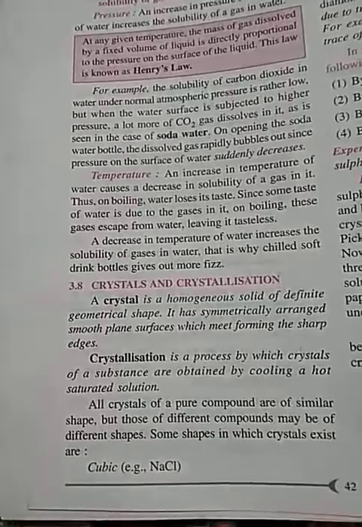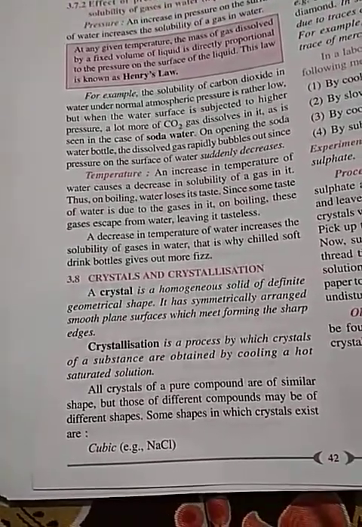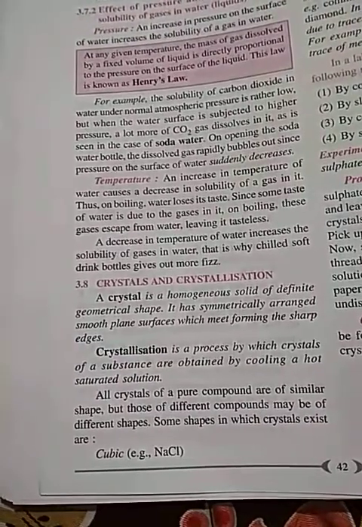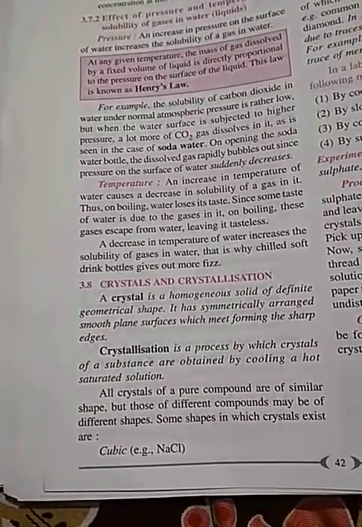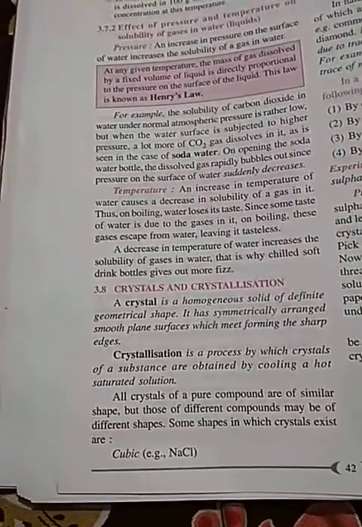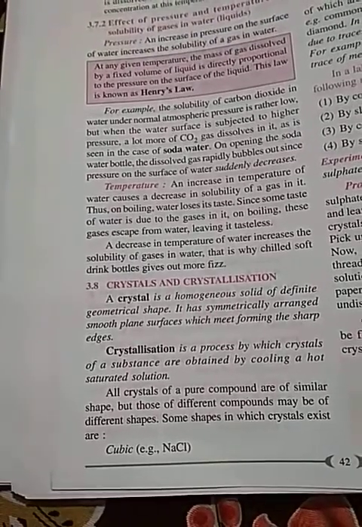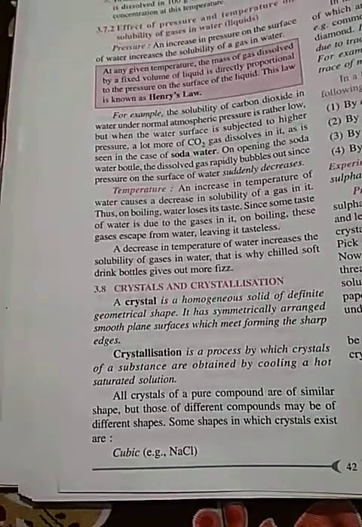Now what is crystallization? How are crystals formed? By making a supersaturated solution, then cooling. This whole process by which crystals are formed is called the process of making crystals, that is, crystallization.